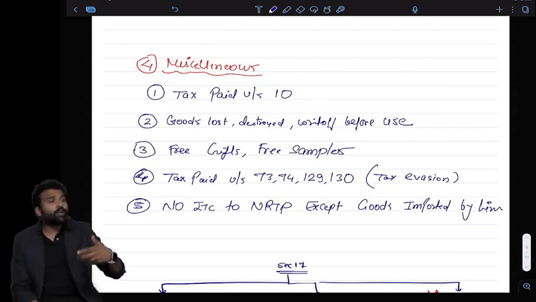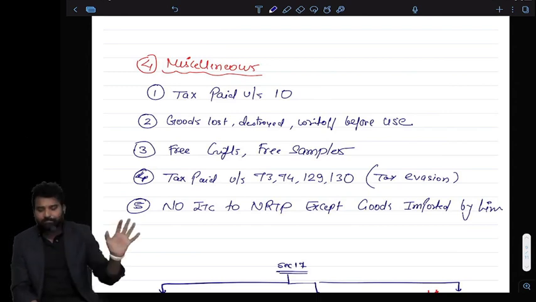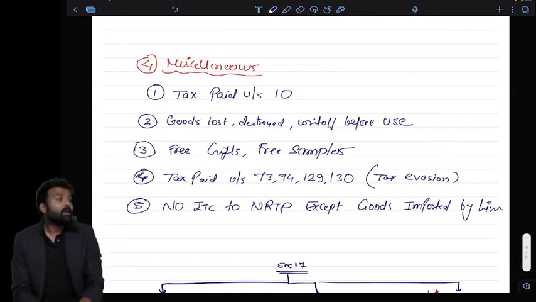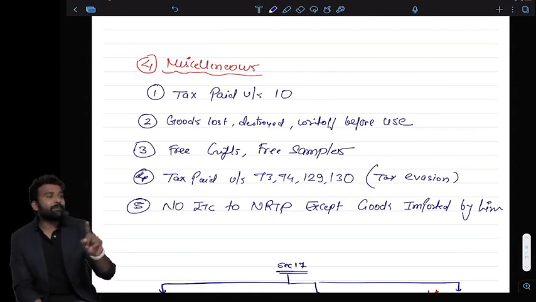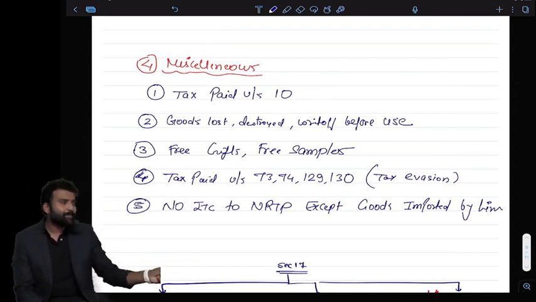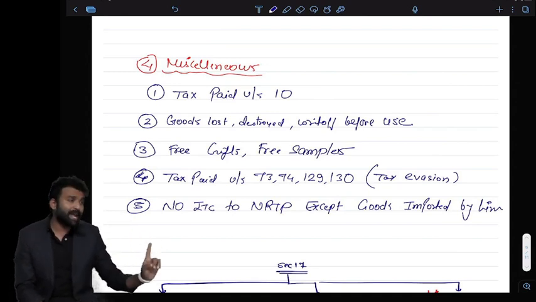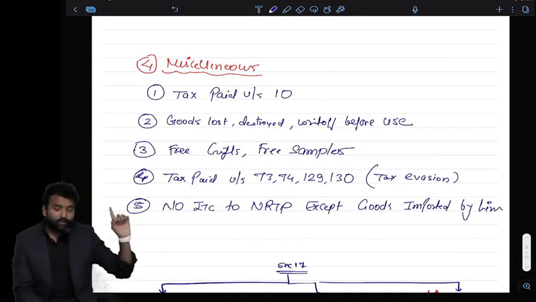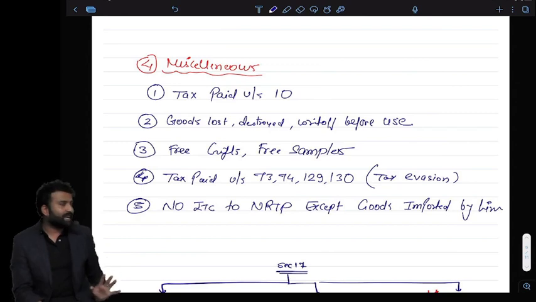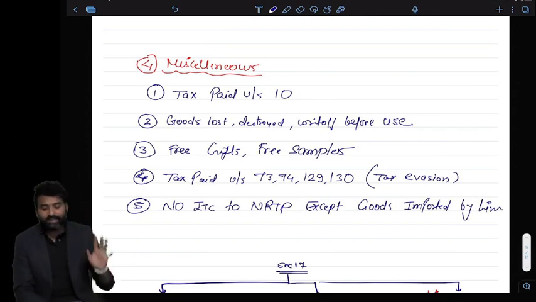If the goods are not used, if they are lost, destroyed, or written off before use, you cannot claim the credit. You cannot claim the credit on free gifts and samples. I have already told you in the supply chapter that if this is not a supply, then you cannot claim credit. So free gifts and free samples are not a supply as per section 7. So if it is not a supply, you cannot claim credit of that as well.